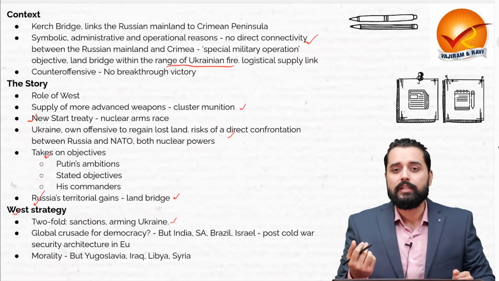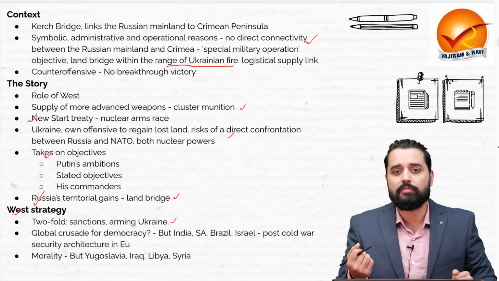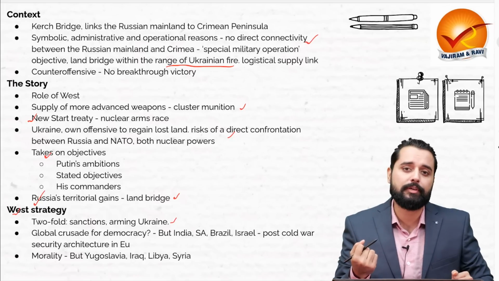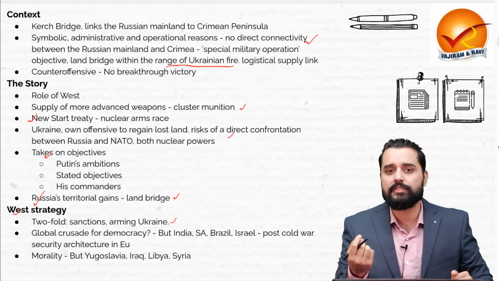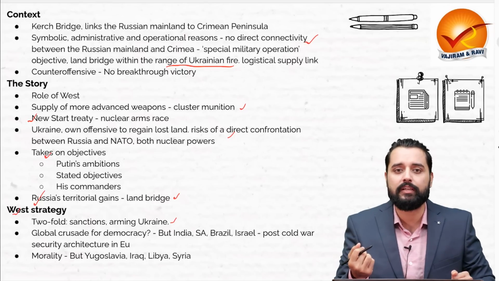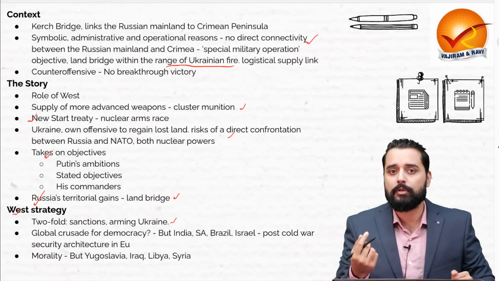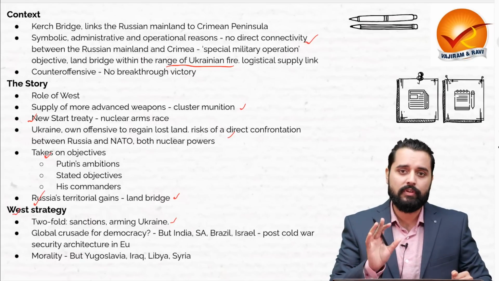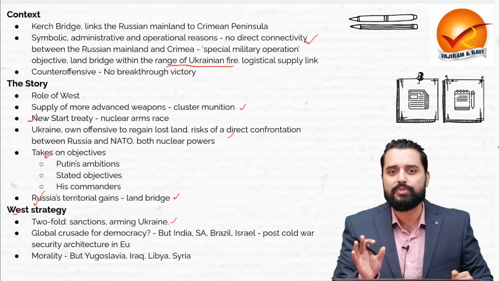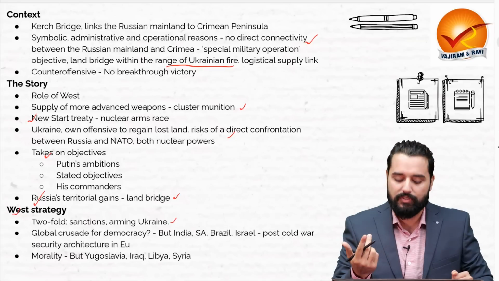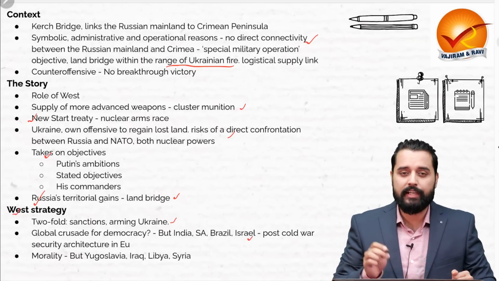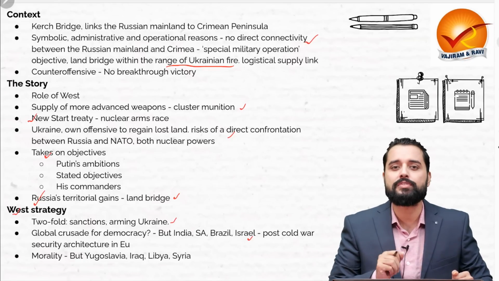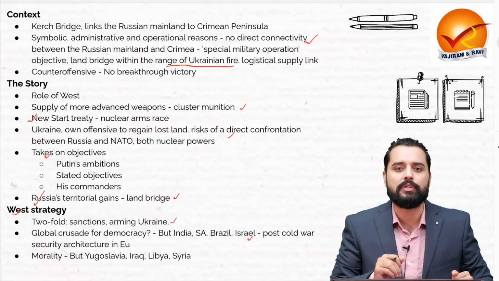For example, the largest democracy in the world, India, abstained from the UN voting. Likewise, the large democracies in Africa as well as Latin America, South Africa, for example, Brazil, for example, also abstained in the UN voting. Therefore, this argument that this is a global crusade for democracy falls flat on its face. Likewise, even Israel has gained territories from all over its neighborhood, but nobody says anything to Israel.